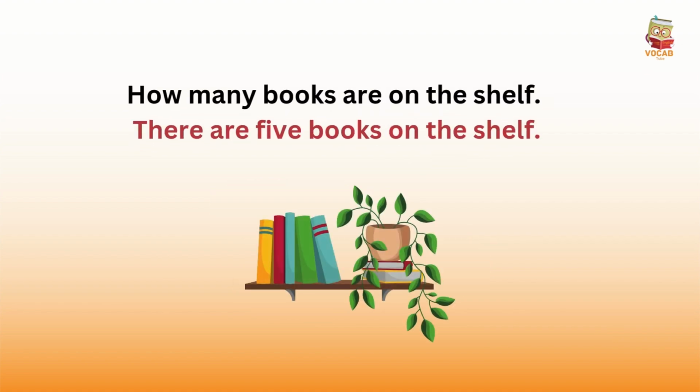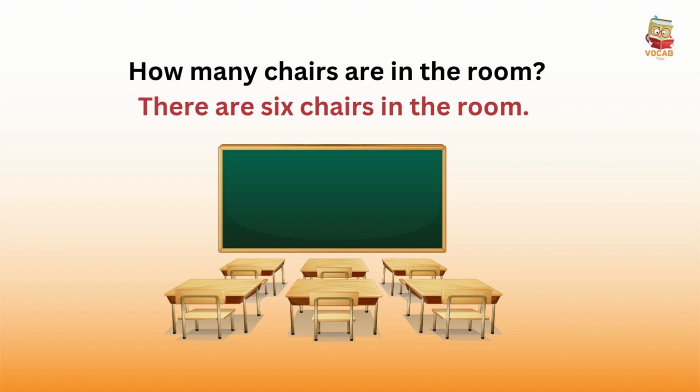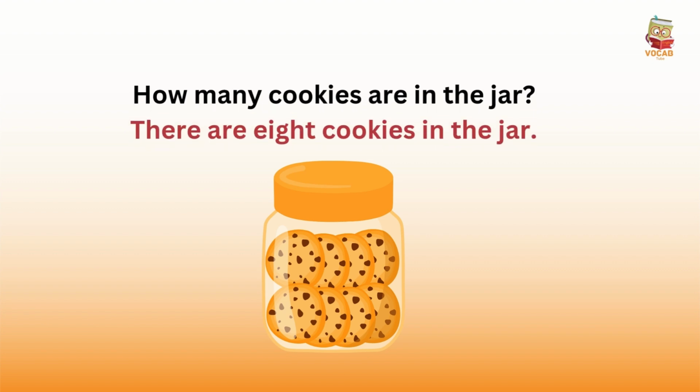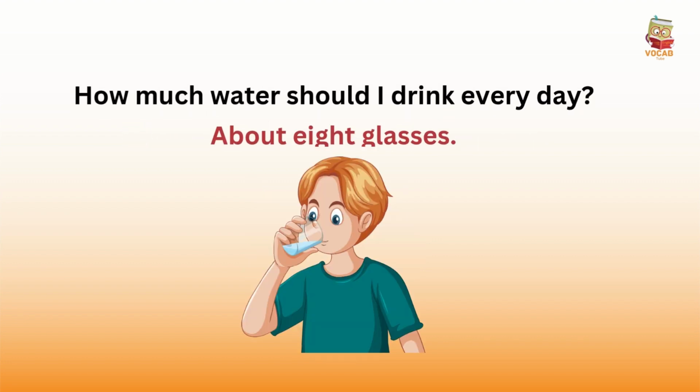How many books are on the shelf? There are 5 books on the shelf. How many chairs are in the room? There are 6 chairs in the room. How many cookies are in the jar? There are 8 cookies in the jar. How many flowers are in the vase? There are 9 flowers in the vase. How much water should I drink every day? About 8 glasses.